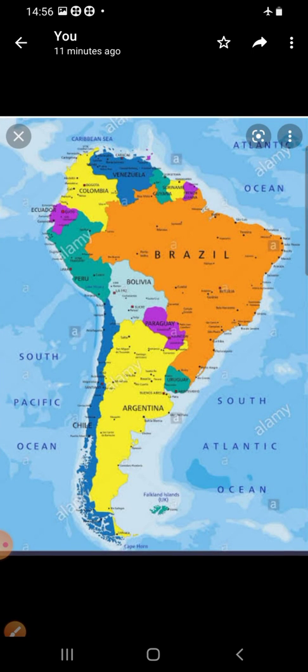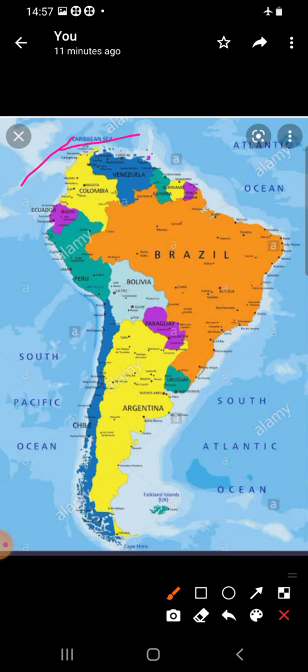Let us know about the physical setting of South America. The continent is surrounded by water bodies on all sides except in the north. Only in the north you can see the land portion. Rest all is fully surrounded by water. In the north, the Panama Canal separates South America from North America, and the Caribbean Sea borders the north. You can see the Caribbean Sea here.